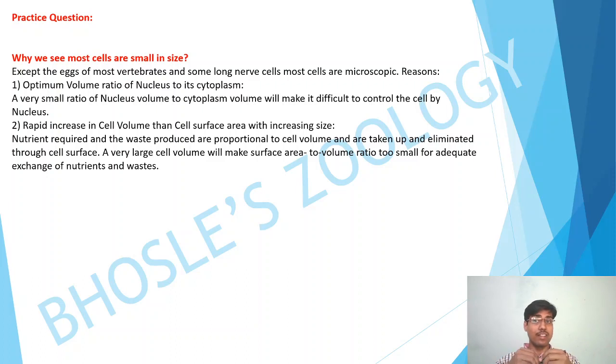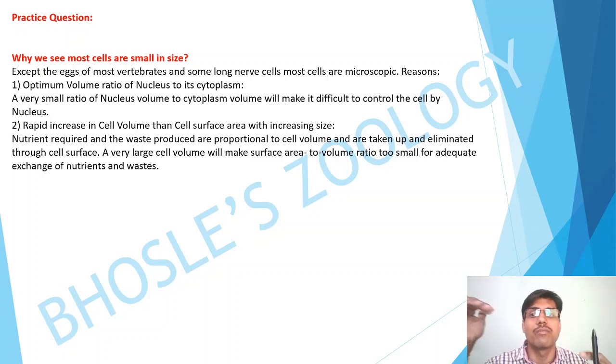This is one of the questions. Why do we see that most cells are smaller in size? There is a scientific reason why cells are small. Why don't we have an elephant-sized cell? There is a reason why.